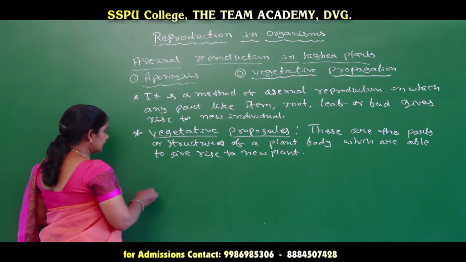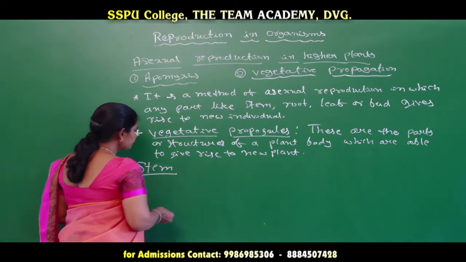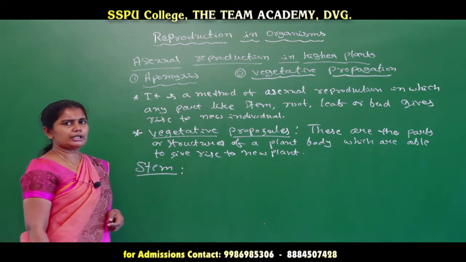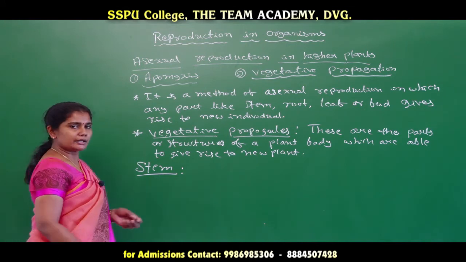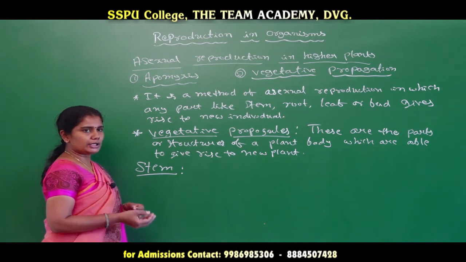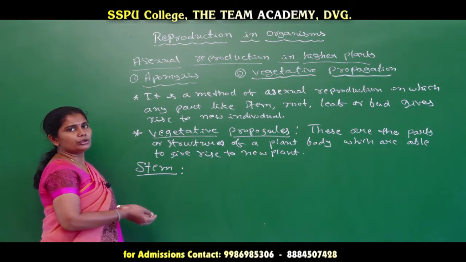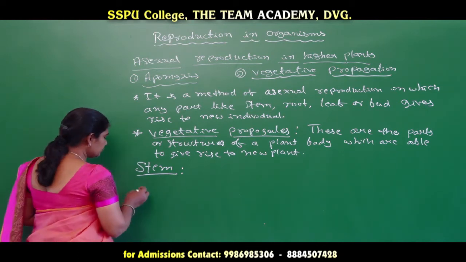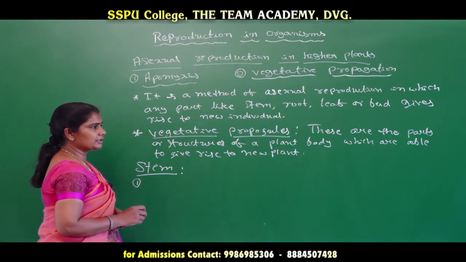First, let us see in case of a stem. Plants produce different kinds of stem, and the stem itself is involved in the formation of a new plant. So stem is also considered as one of the vegetative structures which produce a new plant.